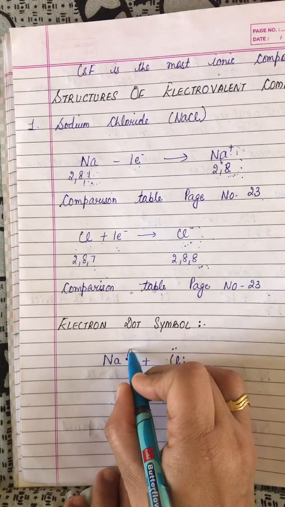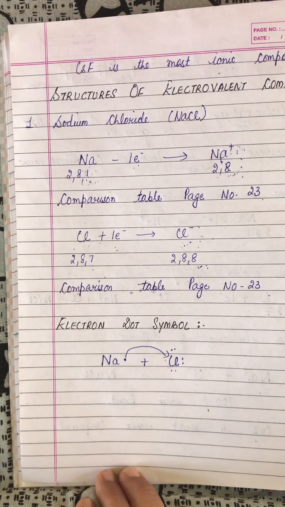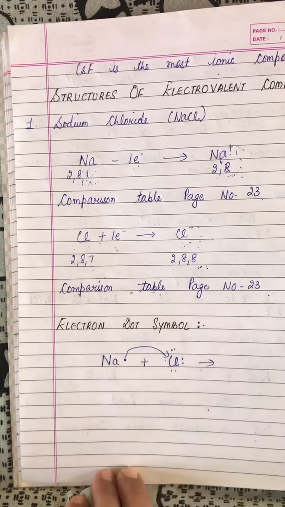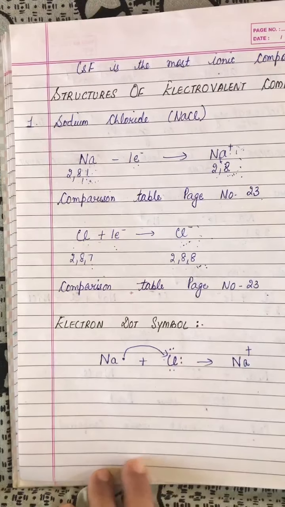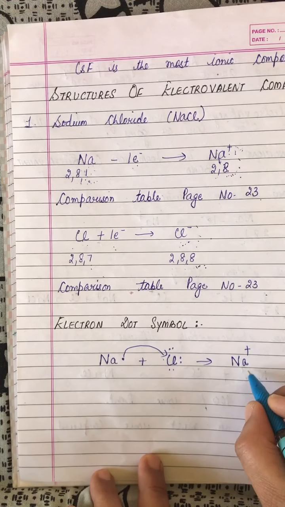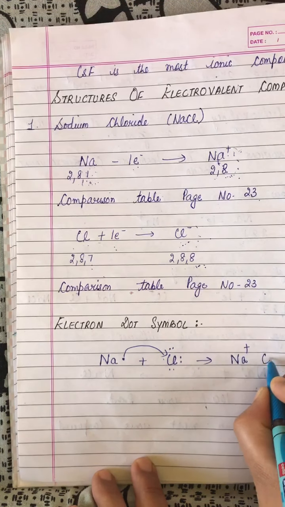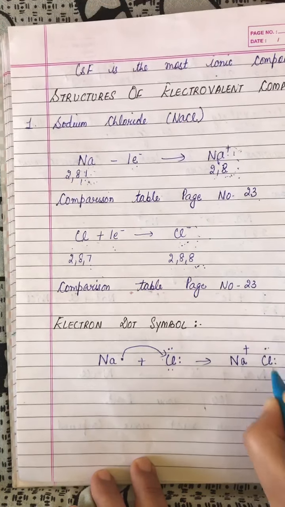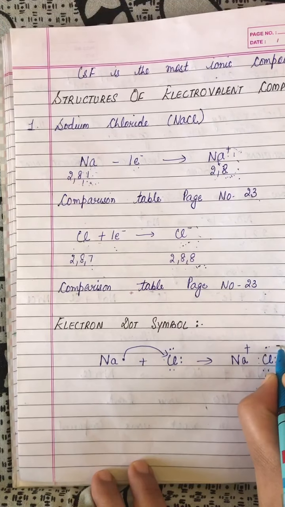Sodium will give its 1 electron to the chlorine so that both the atoms become stable. After transferring electron, sodium will form a positive ion. Why positive ion? Because it has given its electron to chlorine. And chlorine having 8 electrons around it will carry negative charge.